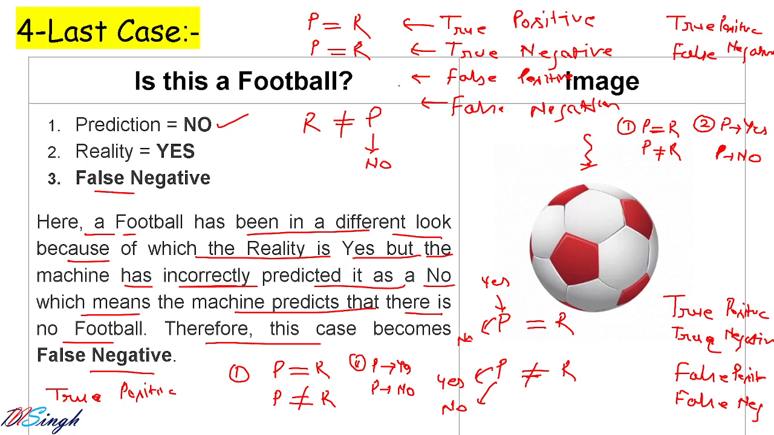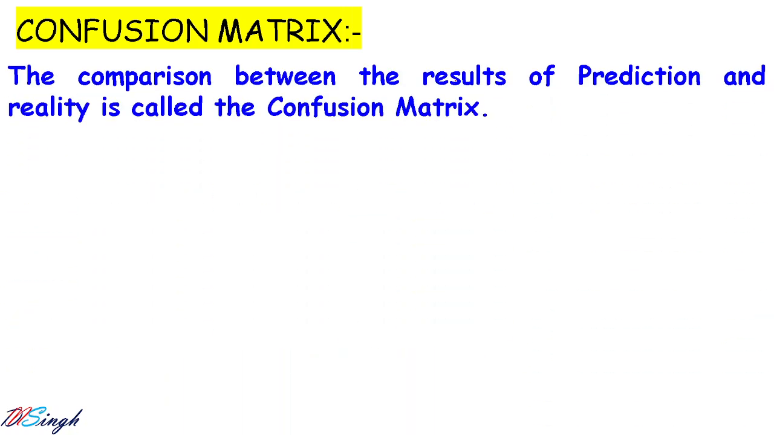So these are the things that you keep in mind. If you do not get it yet, don't worry about it, I will explain in the next lecture also. Let us go to the confusion matrix. The confusion matrix is nothing but a comparison between the result of the prediction and the reality. That is called the confusion matrix. So whatever the machine is predicting